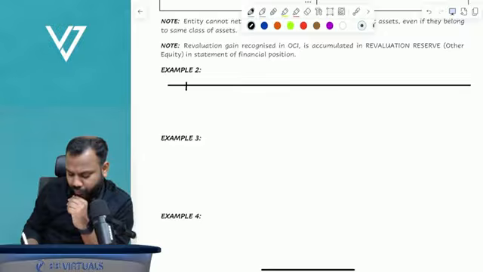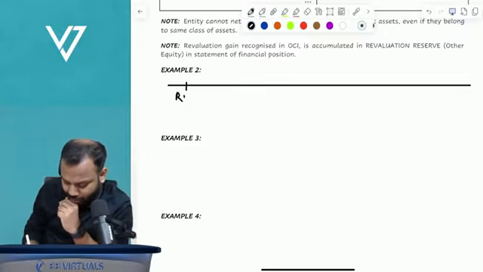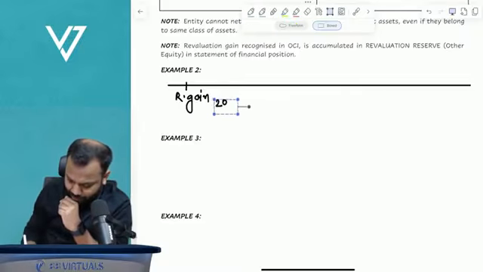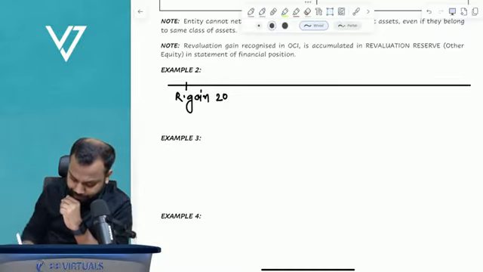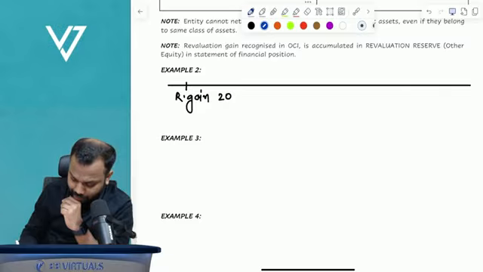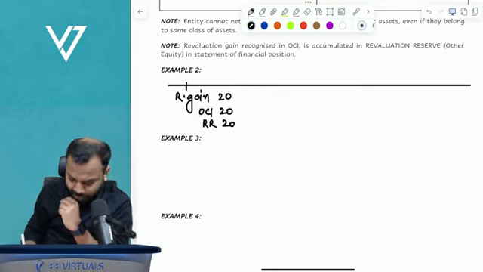First year we did a revaluation and we got a revaluation gain of 20. Tell me, where will we record this revaluation gain? So we'll record it in other comprehensive income 20 and revaluation reserve 20.